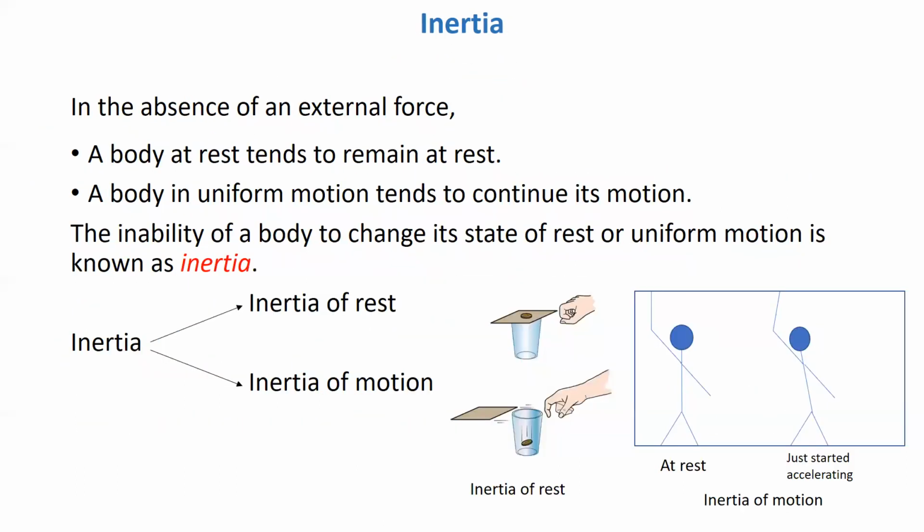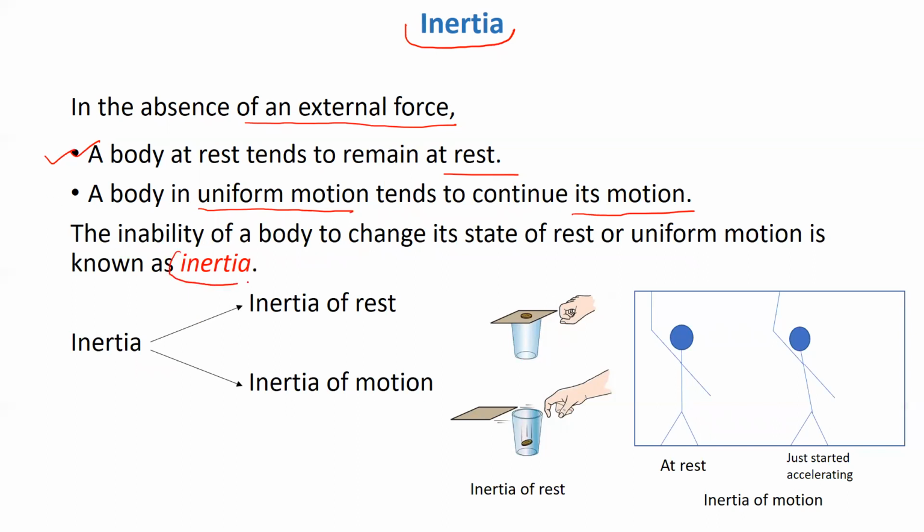But another important thing that comes into the picture along with this first law of motion is the concept of inertia. What is inertia? In the absence of an external force, we have already learned a body at rest tends to remain at rest, and a body in uniform motion tends to continue its motion. We have already learned it. So what does inertia mean?